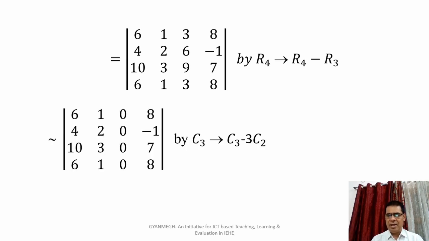Now we apply the transformation on column third, C3 minus 3C2. Then we get the determinant in which the third column is 0. Since the third column is 0, the value of this determinant is 0. And hence we can say that the given matrix A is a singular matrix. Therefore its rank is not equal to 4. Then obviously its rank is less than or equal to 3.